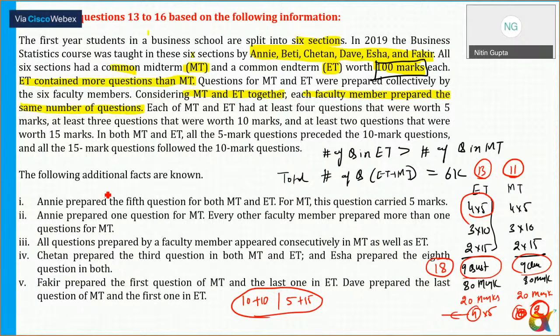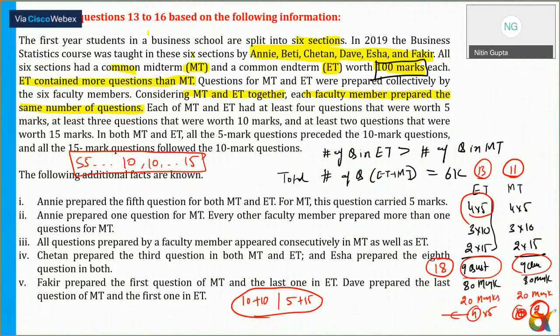So 5 marker is preceded by 10, and the 15 marker question is following 10 marks. It means 10 marks should come before. So that should be the sequence: first question number 1, 2, 3, and so on, it will be for 5 marker and so on.